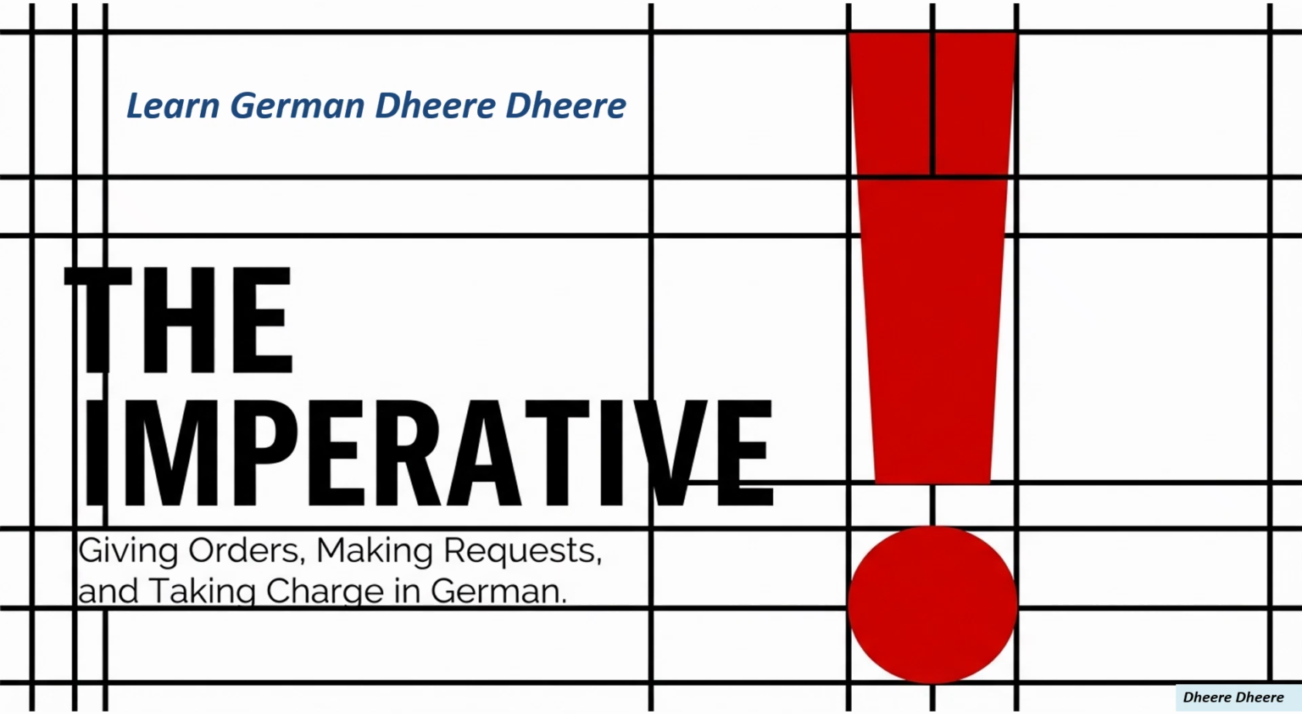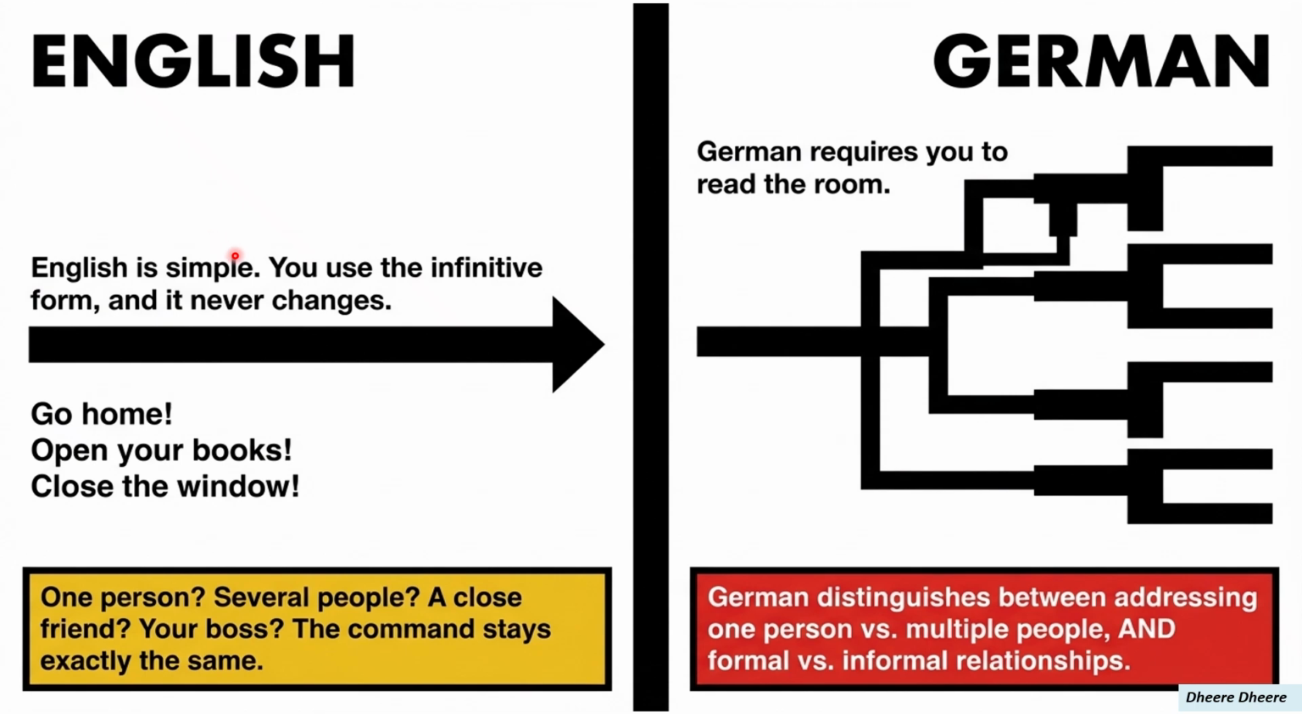Today I am here with a very important topic of German grammar, the imperative. The imperative is used for giving orders or instructing people to do things. In English, the imperative works by using the infinitive form of the verb. Go home, open your books, close the window. Whether you are addressing only one person or several, it does not change.